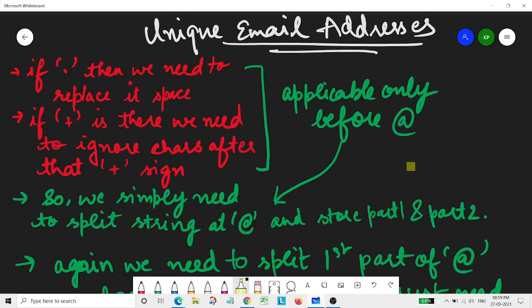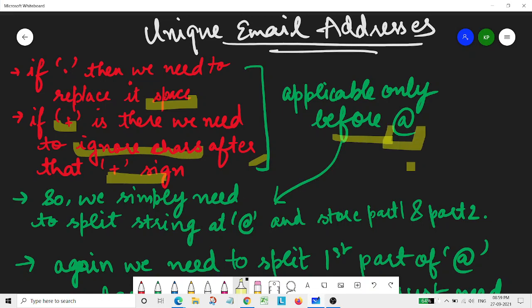So now let's come up with the algorithm for this question. We required that if dot is there, we need to replace it with a space, and if there is a plus symbol, we simply need to ignore all the characters after that plus symbol. It is applicable only before the at the rate symbol.